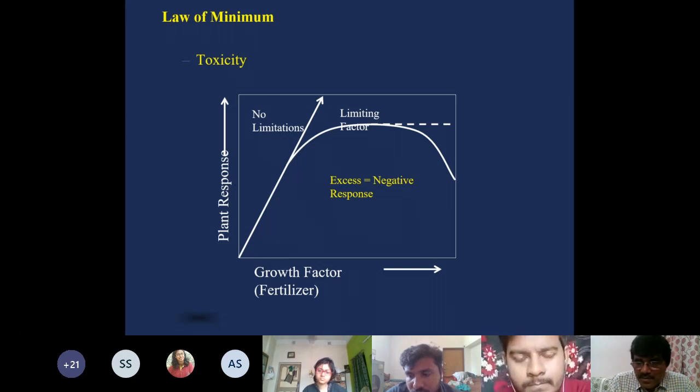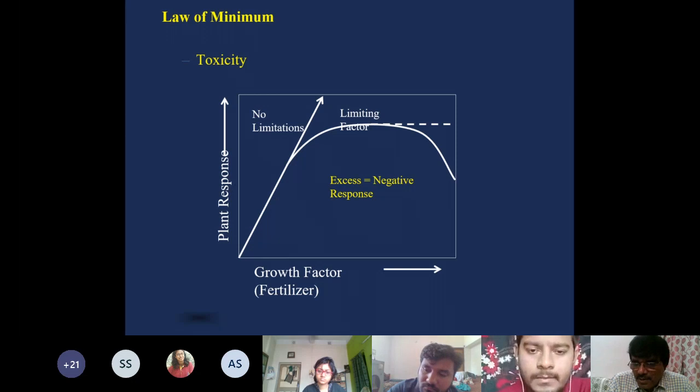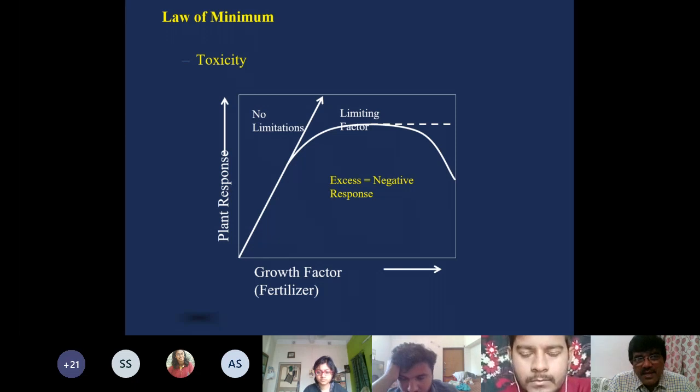Of course, it is not a problem of limited or less supply. It is a problem of excess supply. So that way, we of course cannot call it law of maximum, but it can be extended to toxicity also, where concentration of a particular factor is more. Some water logging can happen, some factor can come in excess, some nutrient, maybe iron availability may be more, something like that, then it can be toxic.